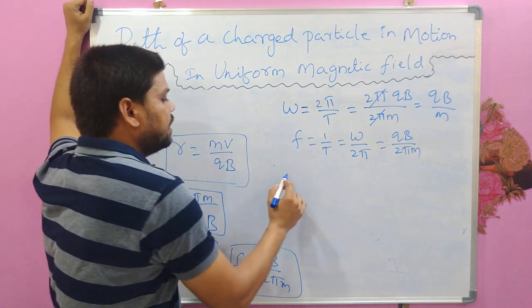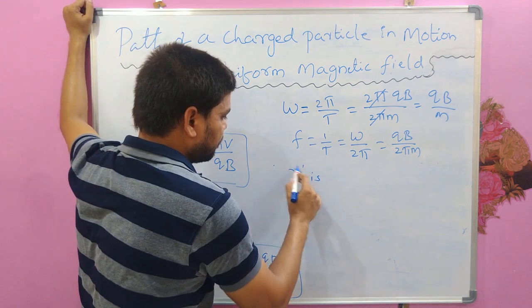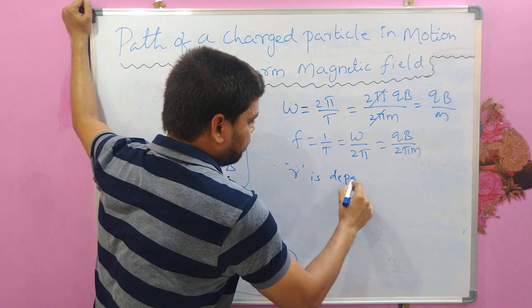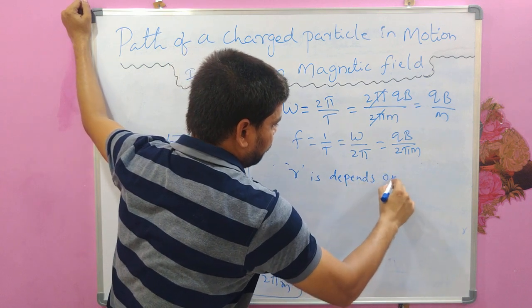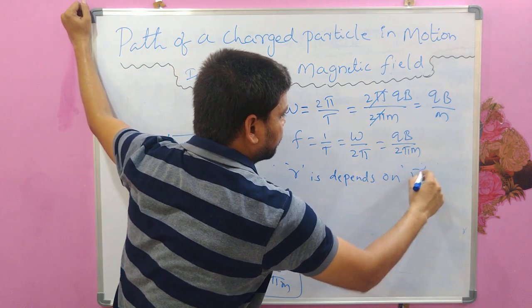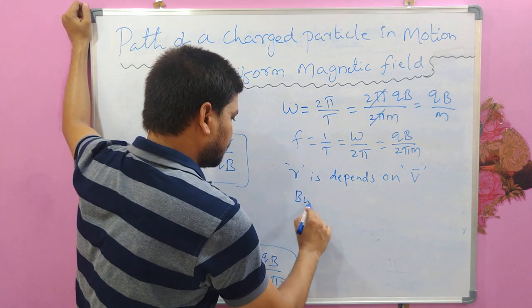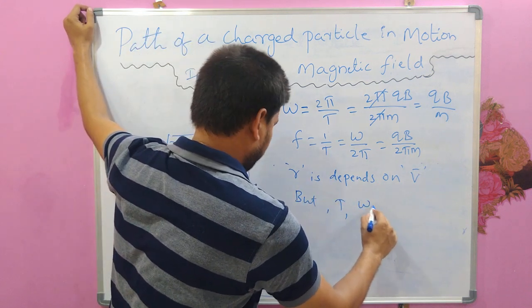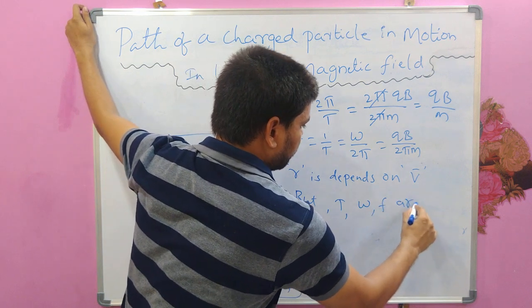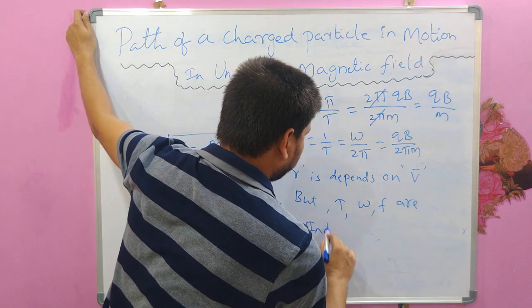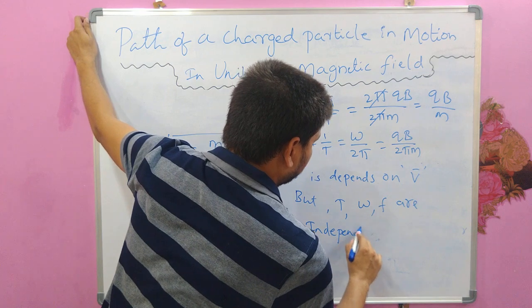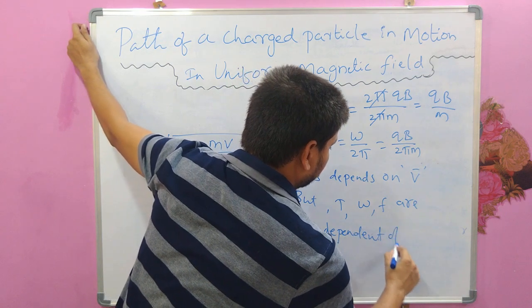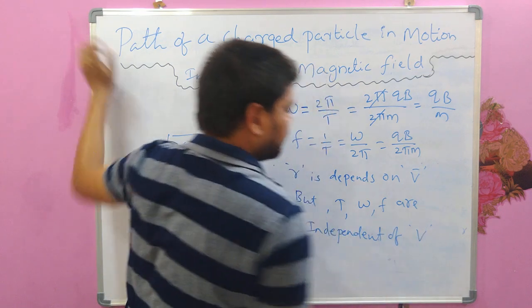So r depends on the velocity of the charged particle, but T, omega, f are independent of the velocity of the charged particle.